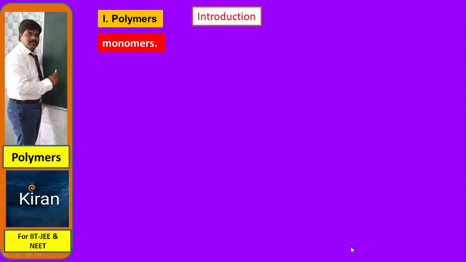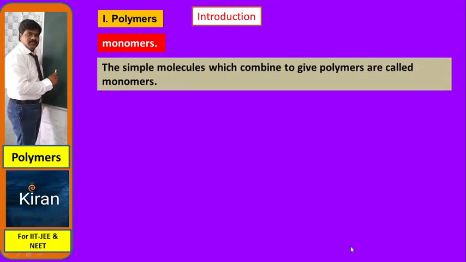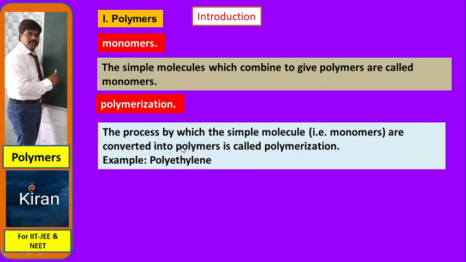Under that, monomer. The simple molecules which combine to give polymers are called monomers. The simplest molecule is considered here as a monomer. Polymerization: the process by which the simple molecules, meaning monomers, are converted into polymers is called polymerization.